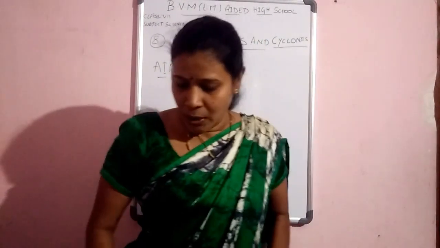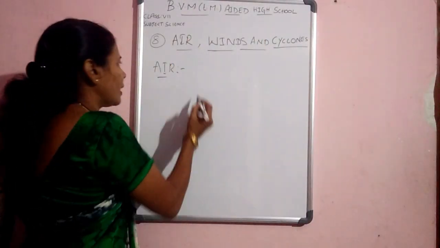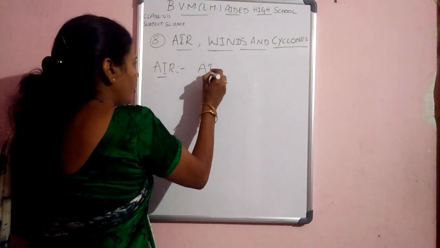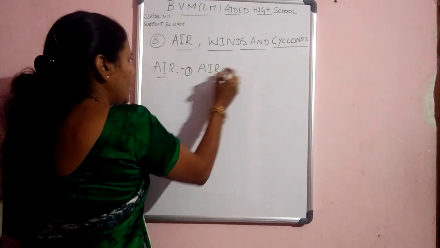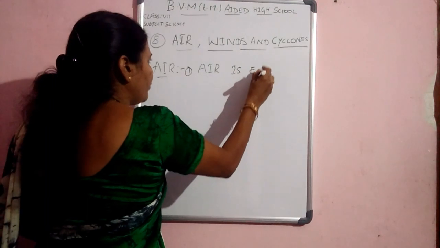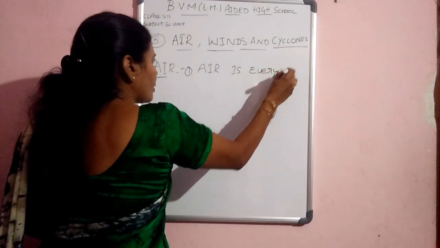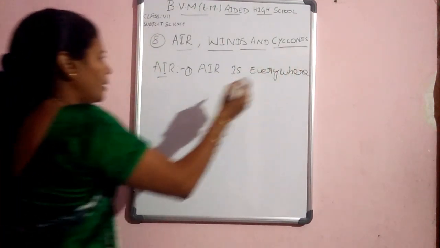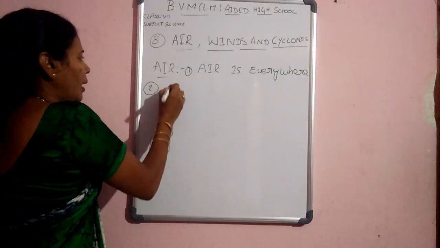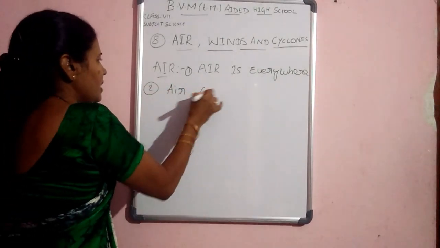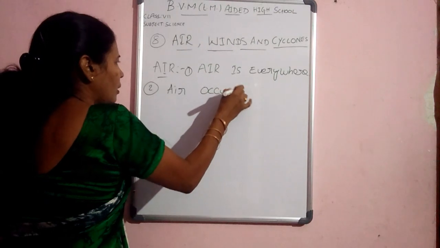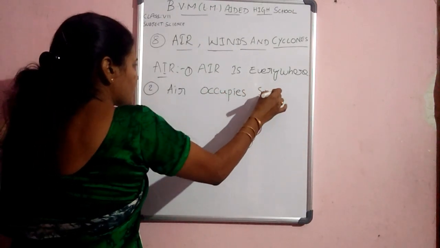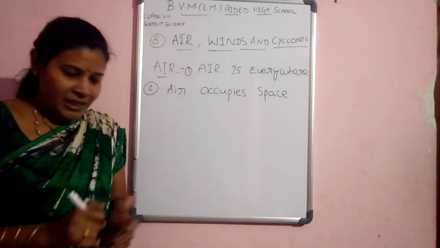These are the examples for air. From these examples, we note some important points. Air is everywhere. Air is located everywhere, and air occupies space also.